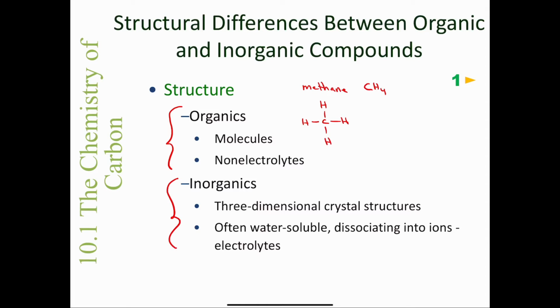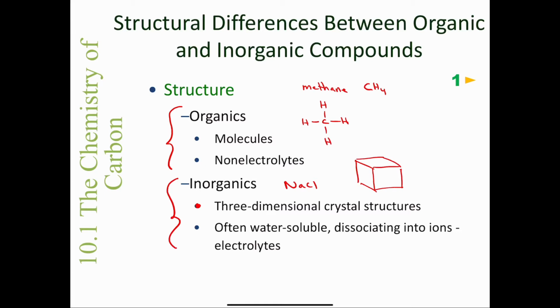We think of them as three-dimensional crystal structures. Say, for example, if I have sodium chloride, everybody's favorite inorganic compound, we don't call sodium chloride a molecule. Sodium chloride is an ionic compound. It's an inorganic compound, and it exists in a three-dimensional structure. In fact, you may have seen the cubic structure of sodium chloride in general chemistry, and you discussed, well, I have the sodium ion and the chloride ion, and then they form this cubic shape, right? And they pack together in sort of this crystal structure.